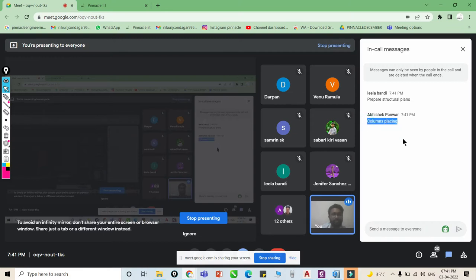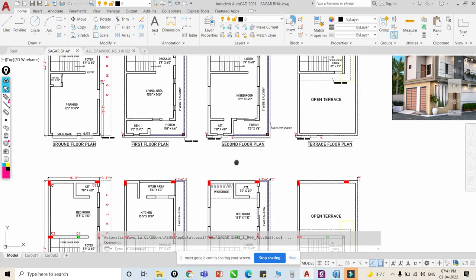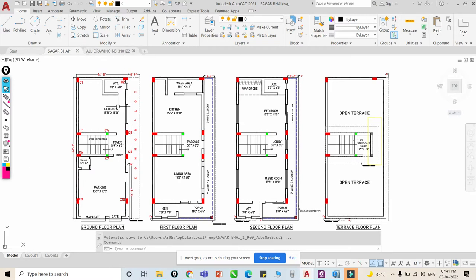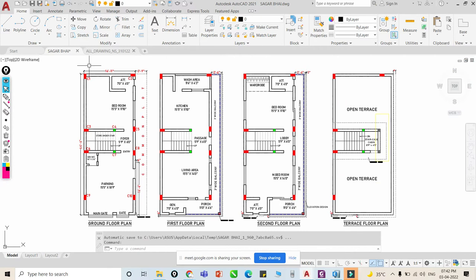We have to place the columns. So column placing is our very first step, right? Here I already did the column placement. You can see the column placements in this architectural plan. In this manner we will place our columns, C1, C2 up to C10. So this is our second step. In the first step, we have to read this architectural plan. In the second step, we give this column placement.